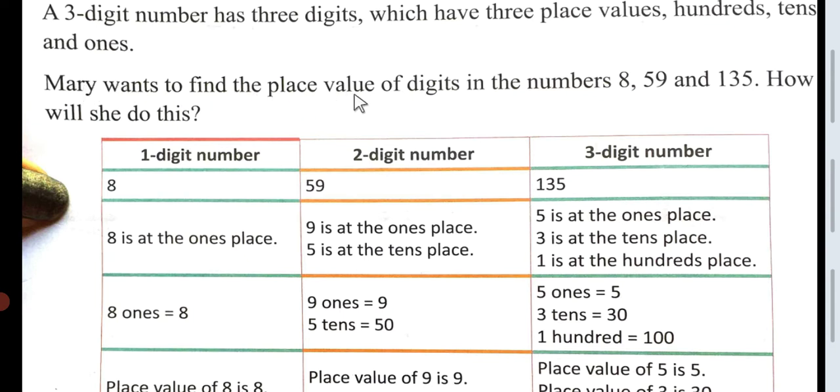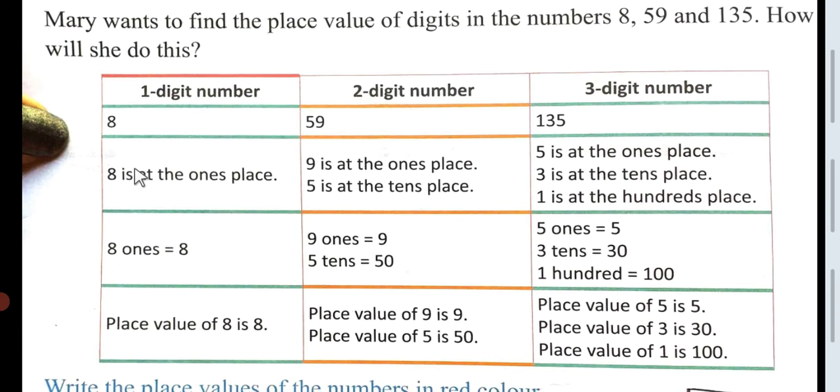Mary wants to find the place value of digits in the numbers 8, 59 and 135. How will she do this? So please see. Now you can see how Mary has to find the digit in the numbers 8, 59 and 135.